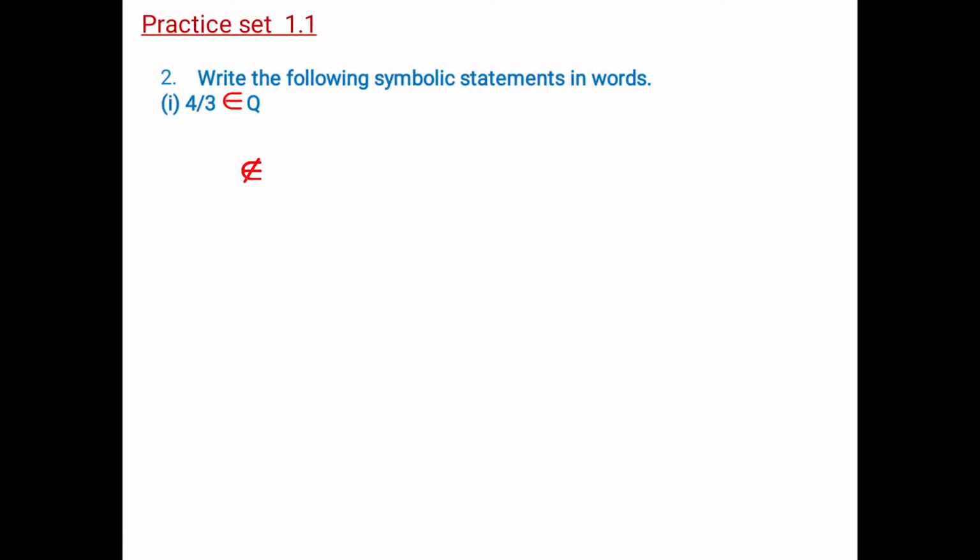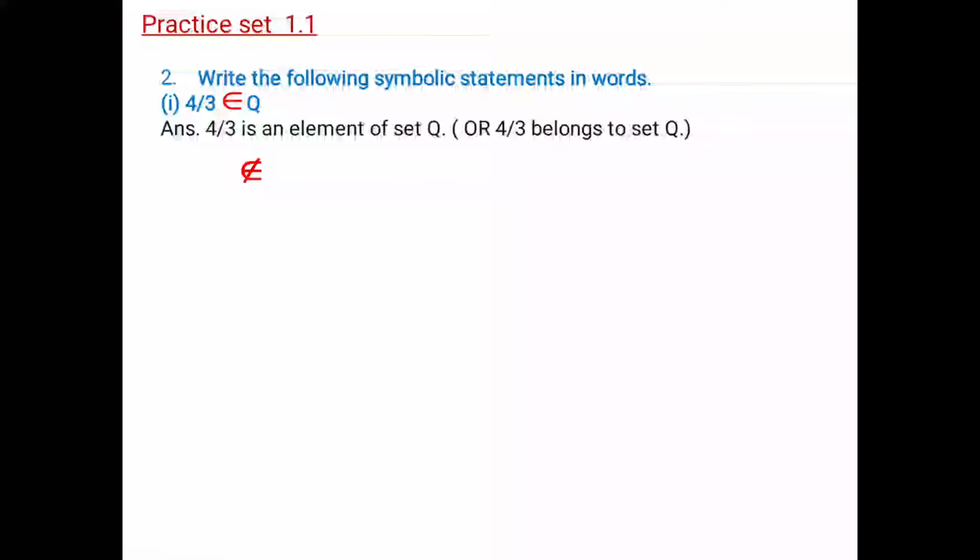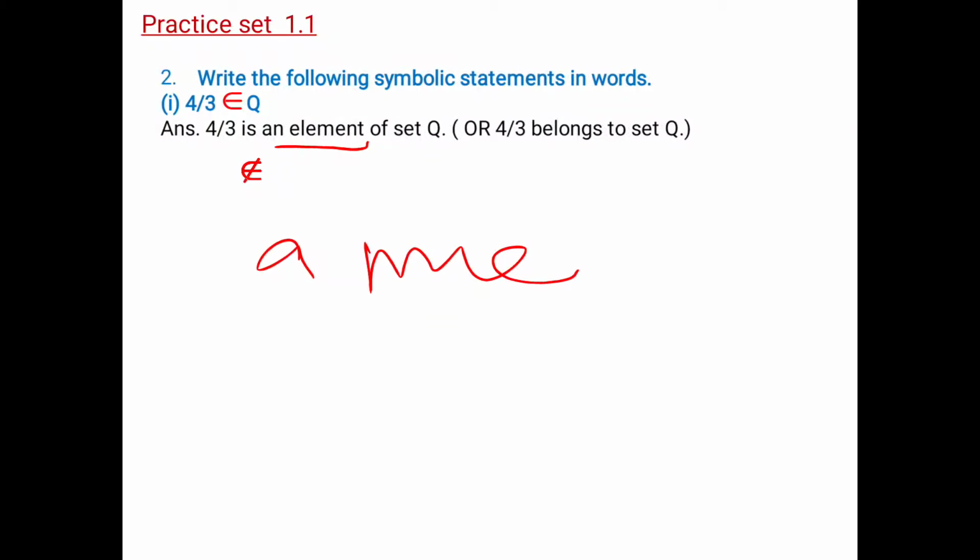so how are we going to write this down? I already told you 3 ways. Over here 2 ways are written. Okay, the first one is 4 upon 3 is an element of set Q. Second is 4 upon 3 belongs to set Q. And the third one, instead of writing an element, you can write a member. Okay, member.